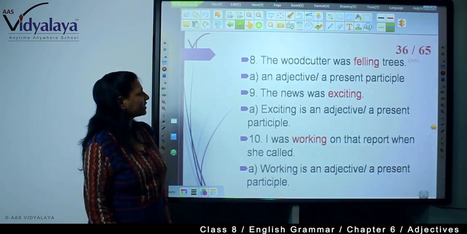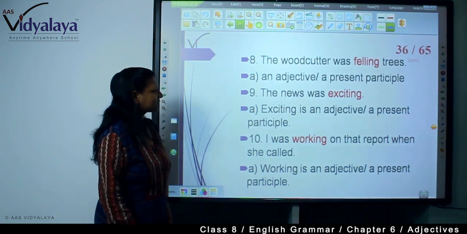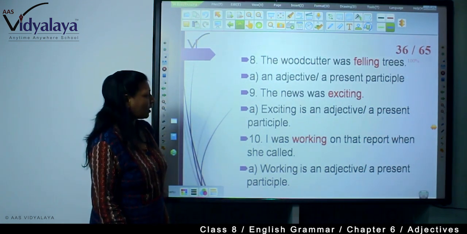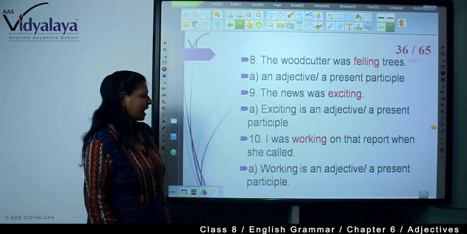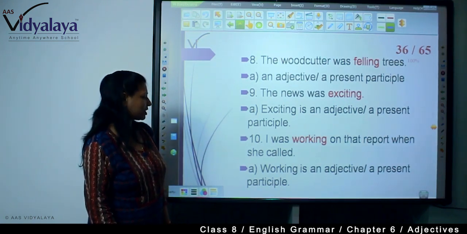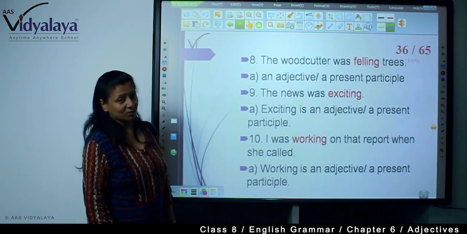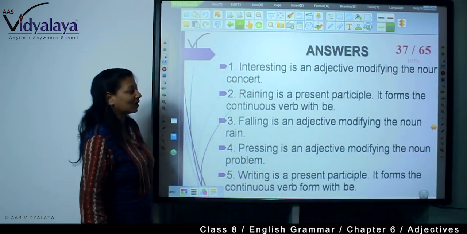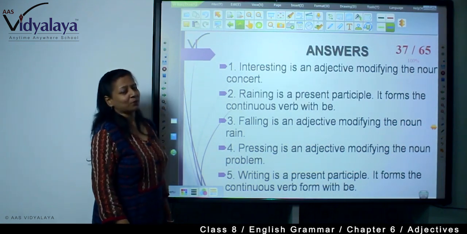The woodcutter was felling trees. An adjective or a present participle? The news was exciting. An adjective or present participle? I was working on that report when she called. Working is what? An adjective or a present participle? Now the answers are all given.